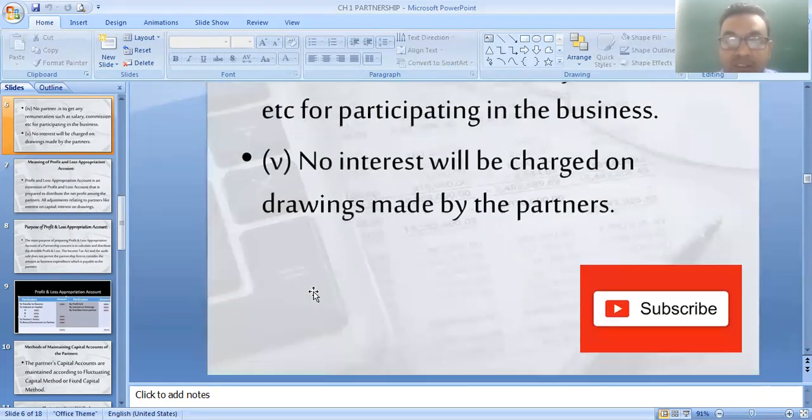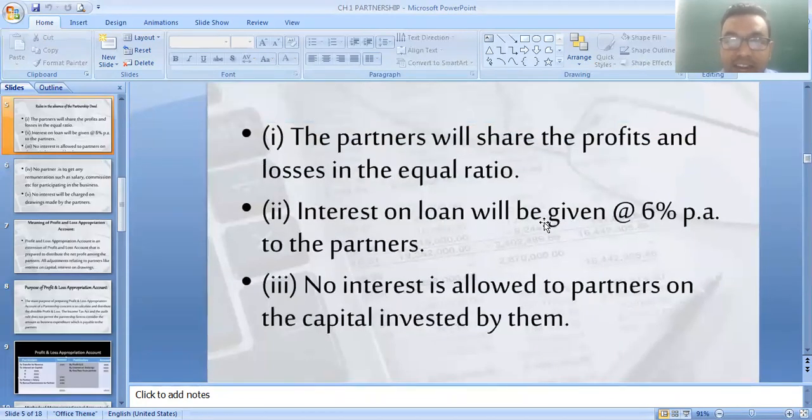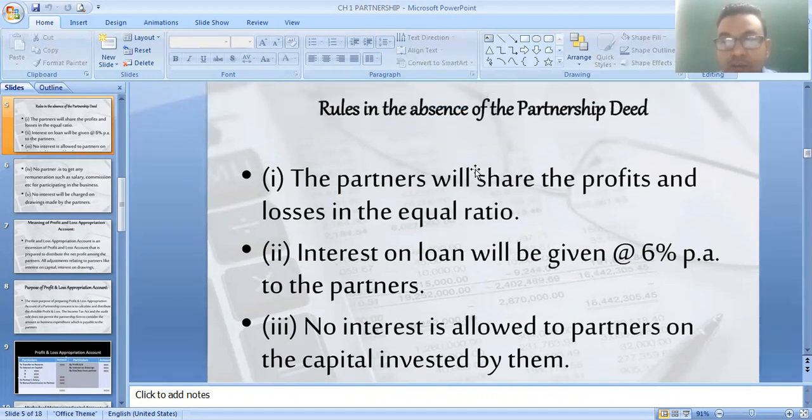In absence of partnership deed, only partners get 6% interest on loan. Nothing else: no salary, no interest on drawings, no interest on capital, no commission, and the partners' profit sharing ratio is equal. So these things you have to remember. Many times in MCQ this type of question comes. Okay, so these are the rules in absence of partnership deed.